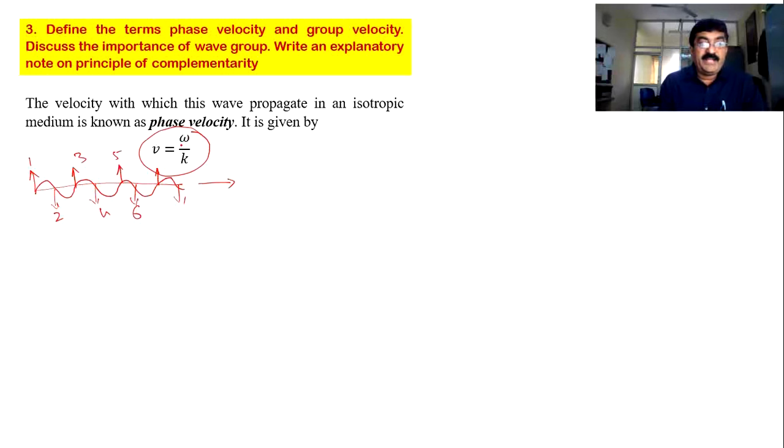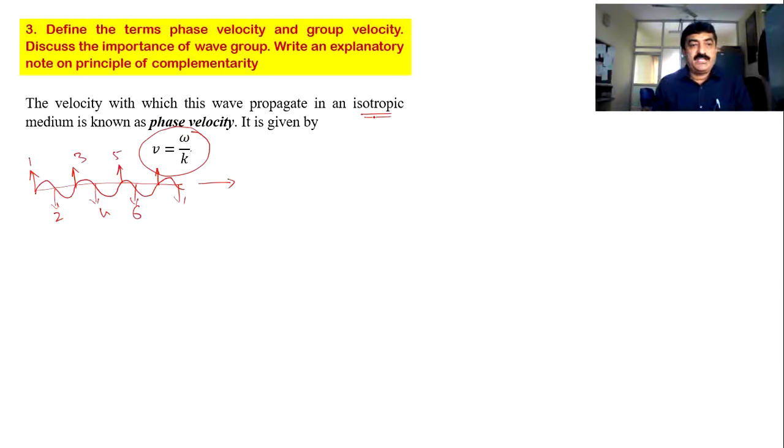So in order to maintain the phase constant, that wave has to travel with this velocity. That's why I call this the phase velocity, and it is possible only in an isotropic medium. What is an isotropic medium? A medium where everything like temperature, pressure, refractive index, optical density is constant. Then we call it an isotropic medium.